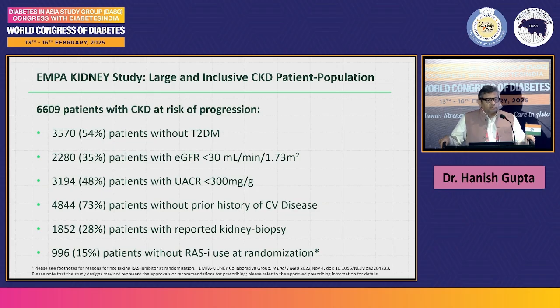The EMPA-KIDNEY trial was a large, inclusive CKD patient population, with 6,609 patients enrolled. 54% of the patients were without type 2 diabetes. 35% of patients had eGFR less than 30, 48% had UACR less than 300, 73% of patients had no prior history of cardiovascular disease, and 28% of patients reported a kidney biopsy.